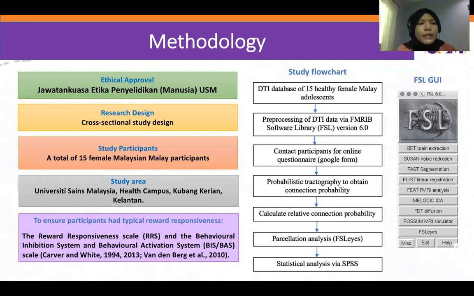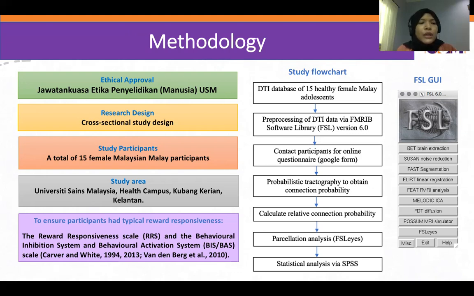So the DTI database of 15 female Malay adolescents was obtained first. You can see within the study flowchart. We did the pre-processing of DTI data, contacted the participants for the online questionnaire via Google Form, probabilistic tractography to obtain the connection probability, calculated the relative connection probability, parcellation analysis via FSL, and statistical analysis via SPSS.